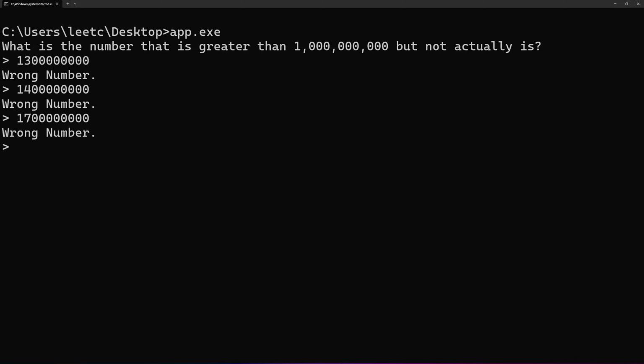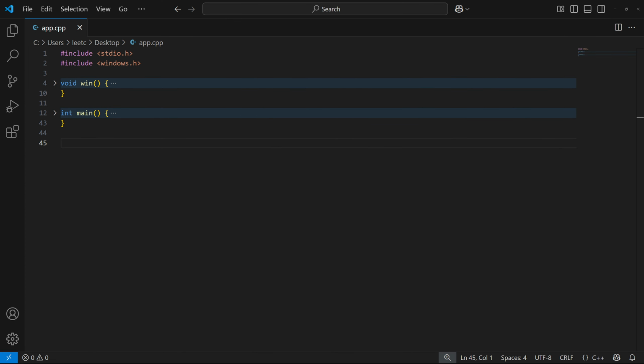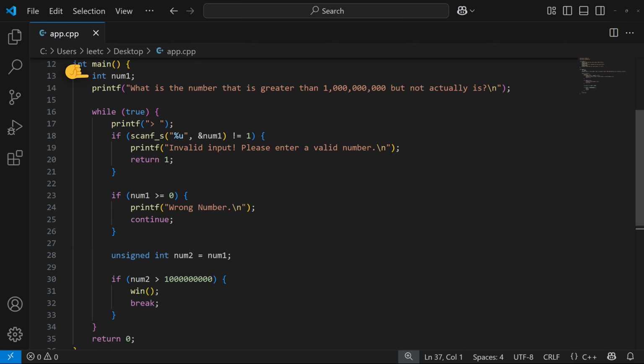Well, let's look at the source code of this program. The code looks pretty straightforward and nothing wrong with it. Here we have two functions, the win function and the main function. In the main function, we define an integer to store the entered number. And then in a while true loop, we first check if the input is a number. If not, we print this error message and exit the program, which means we can input anything except for numbers.